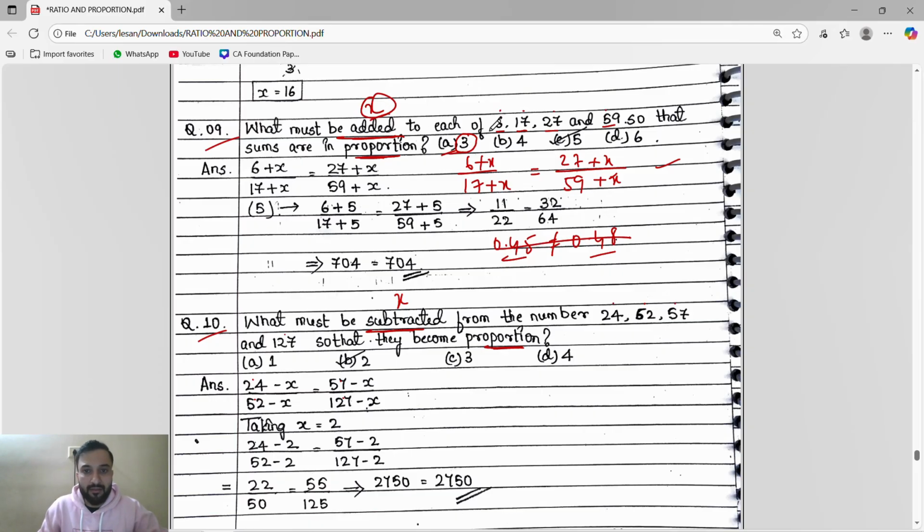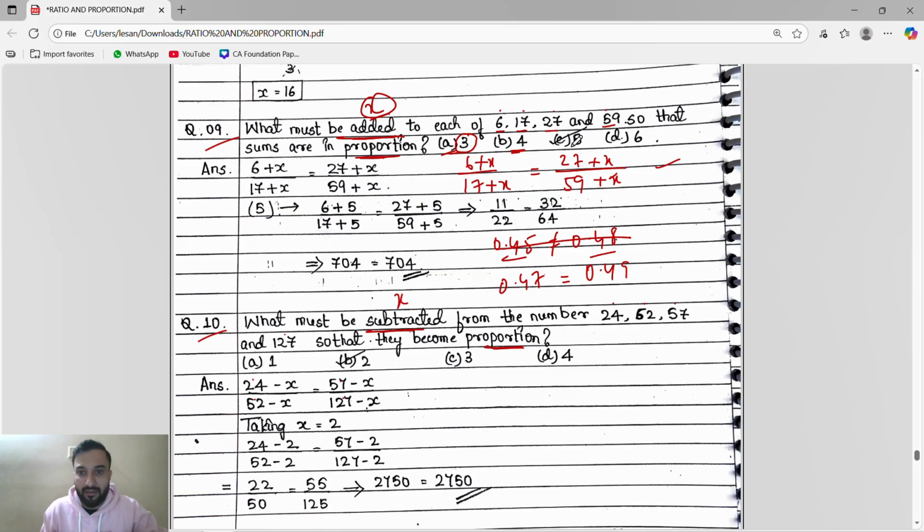Now we will take x as 4. So substitute 6 plus 4, 10, divided by 17 plus 4, 21. On LHS we will get 0.47. And then RHS, again x is equal to 4. So 27 plus 4, 31, divided by 59 plus 4, 63. So we are getting 0.49. No, LHS is not equal to RHS.